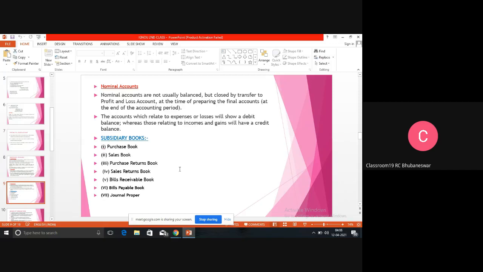Then comes to various types of subsidiary books. How many types of subsidiary books are there? Subsidiary books are one type of ledger accounts. That means the ledger account is divided into various forms of smaller books, and those books are known as the subsidiary books. The first book is purchase book, second is sales book, third is purchase return book, fourth is sales return book, then bills receivable book, bills payable book, and journal proper. I will discuss each of the subsidiary books.